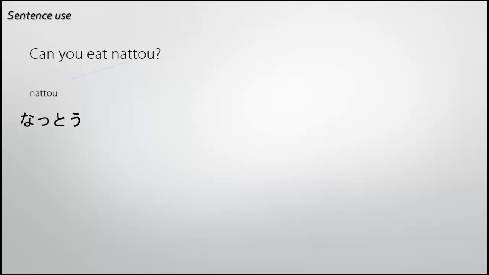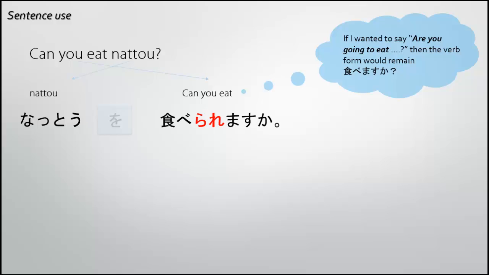So let's start with the subject, natto. And can you eat, as we saw before, is taberaremasu. Ka, question mark. As I've said in the last video, with the doing verbs, up until now we've used the particle o. When we use them in the can-do form, we change the particle o into particle ga. Natto ga taberaremasu ka? Ie, taberaremasen.